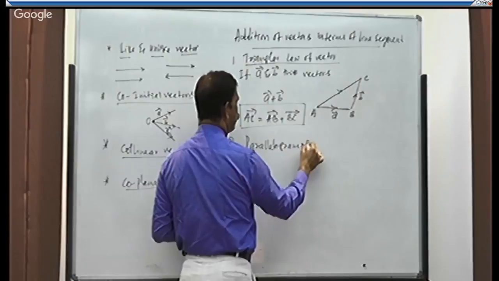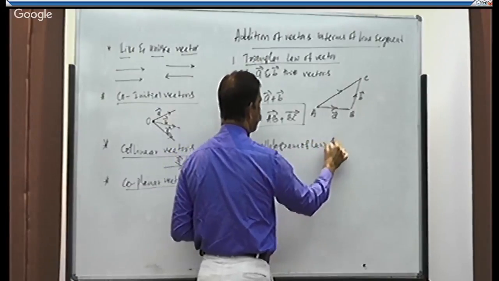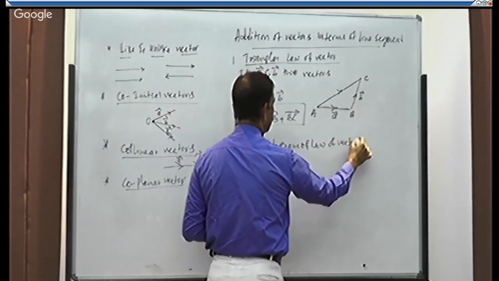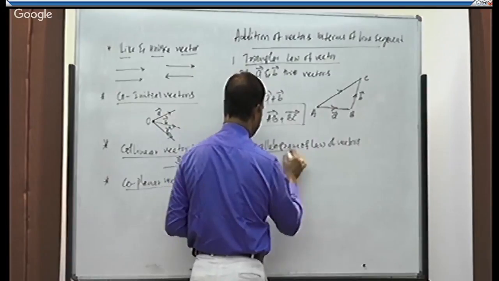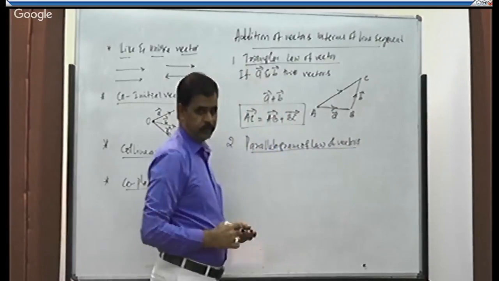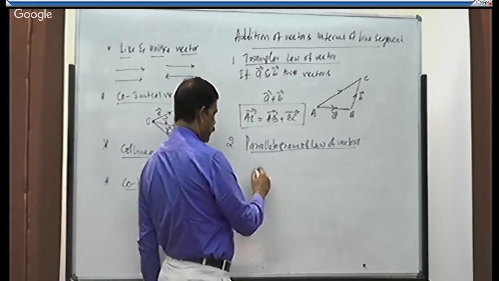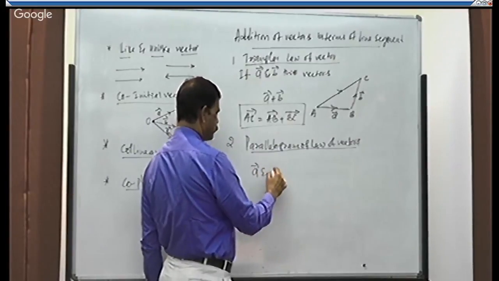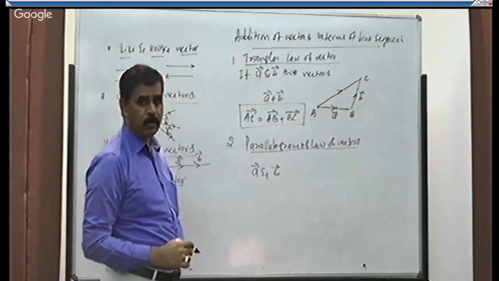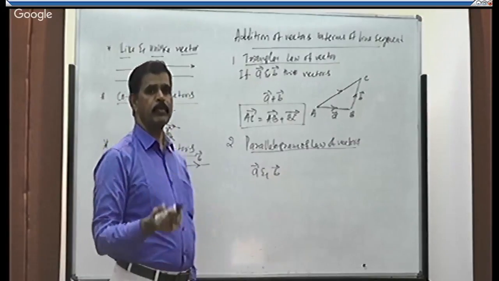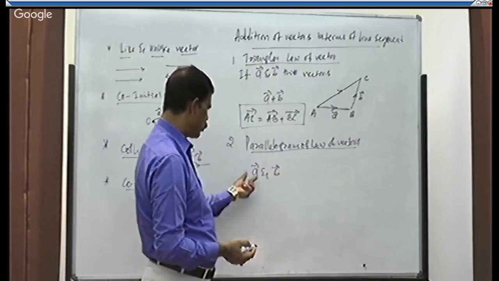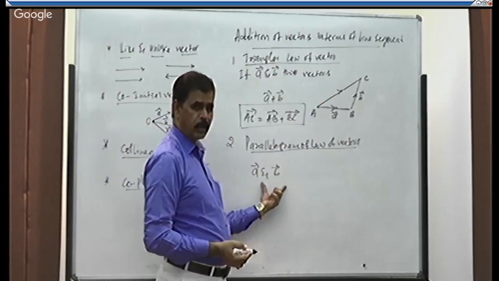the parallelogram law of vectors for addition. This is also important. Let us take two vectors A and B, both having magnitude and direction.